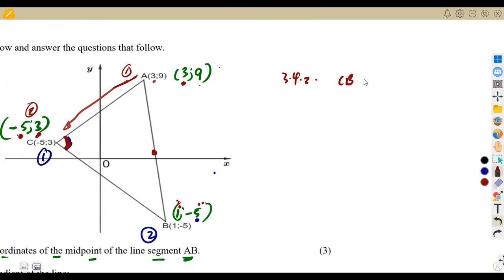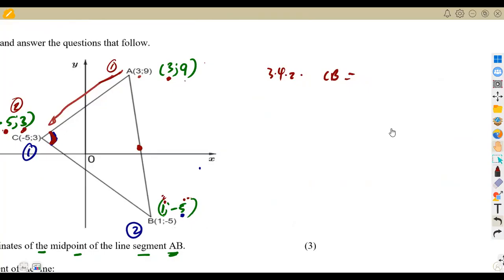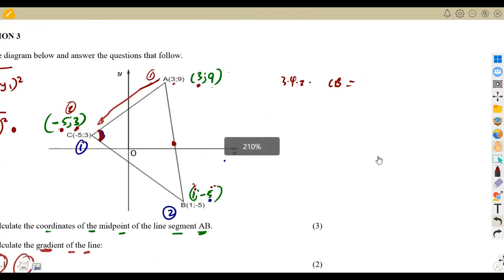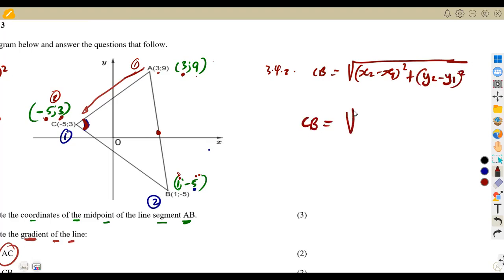The length of CB is simply going to be taken again from our distance formula, just like I explained before. So you're going to have the square root of x2 minus x1 squared plus y2 minus y1 squared. You just substitute your values, and remember, we're talking about C to B, and I talked about this previously, that this will be the first point, the second point.